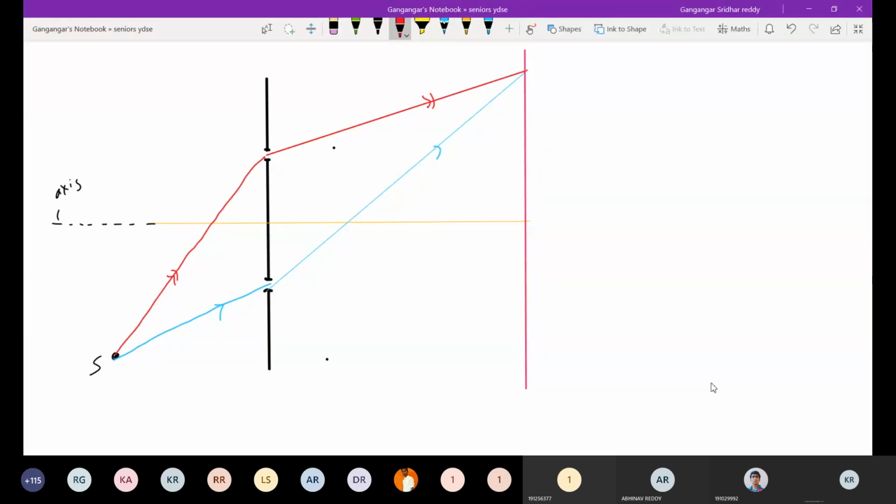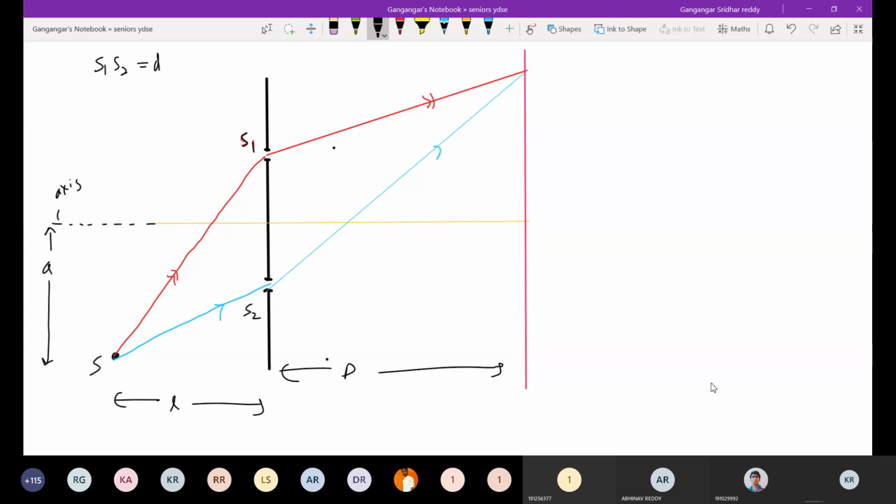Okay, I'll give all the dimensions. So this is slit S1, this is slit S2, the distance between the slits S1 S2 is small d, vertical separation. And this distance is E, and the source is at a distance L. What are the conditions? Small d very much less than capital D. Similarly, small d very much less than L. Small d and E will be of the same order, millimeters. D and L will be of the order of meters.